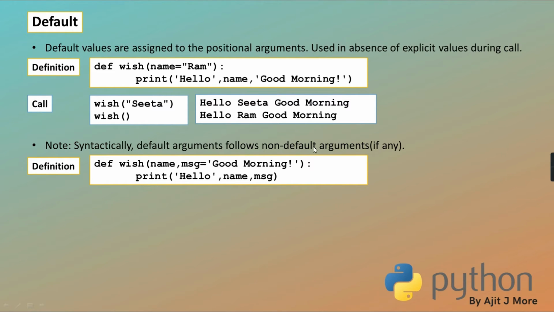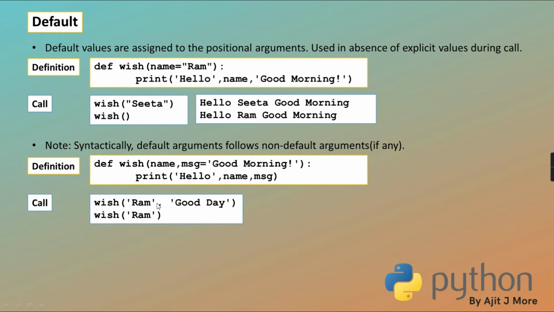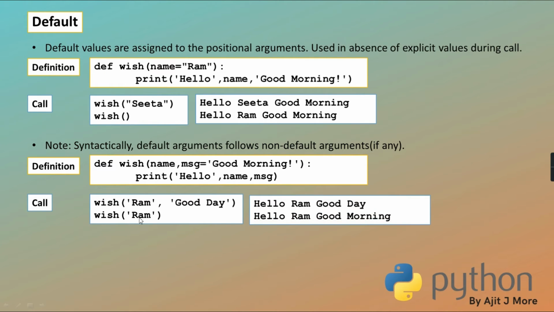Right? Default arguments follow non-default. Here I have given an example. Once I start giving a parameter default, after that all should have default. Right? So whenever you are calling, now both the values are given. Ram will be used in place of that positional name and good day in place of good morning. So hello Ram, good day. But in the second case, you have just given the positional value. The second you haven't given. The second value will take the default value.